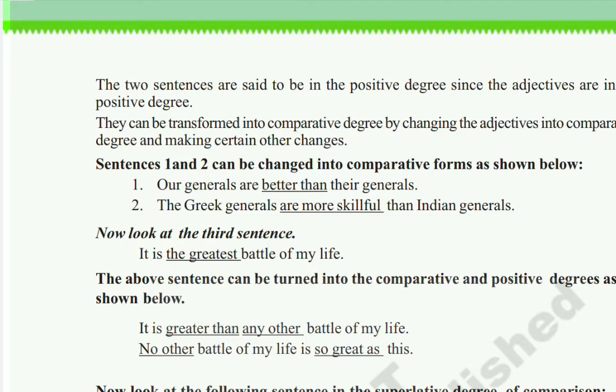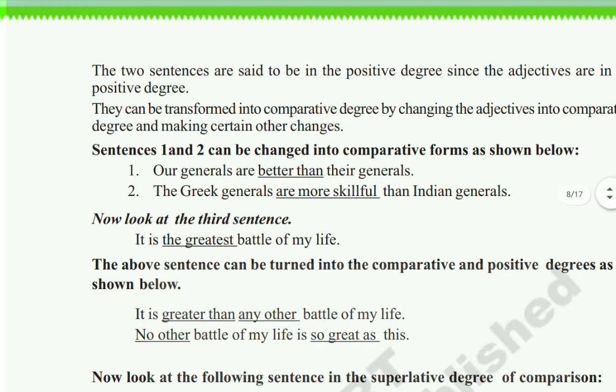Now look at the third sentence: It is the greatest battle of my life. Greatest is in the superlative form. So this sentence can be turned into the comparative and positive degree as shown below. For the greatest, what is the positive form? Great, greater, greatest. So we will change this one.